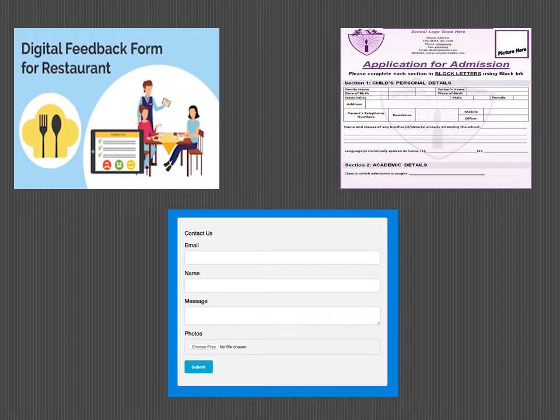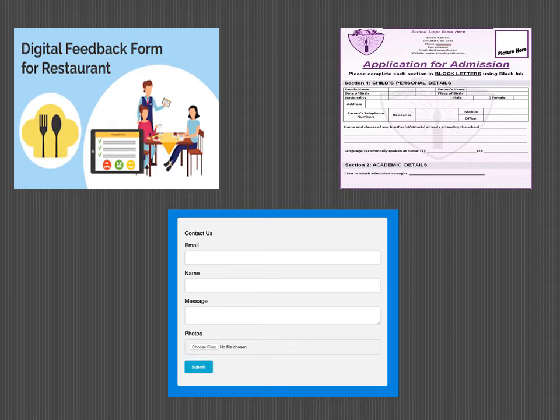Here we have some examples. The first one is the feedback form for a restaurant. For example, if you go to a restaurant for having your lunch or dinner, then after having your lunch, the waiter may give you a form to fill to know the quality of the food and the quality of the service which you had. The form can be paper based, a printed version of the form, or it can be a digital, computerized form also.